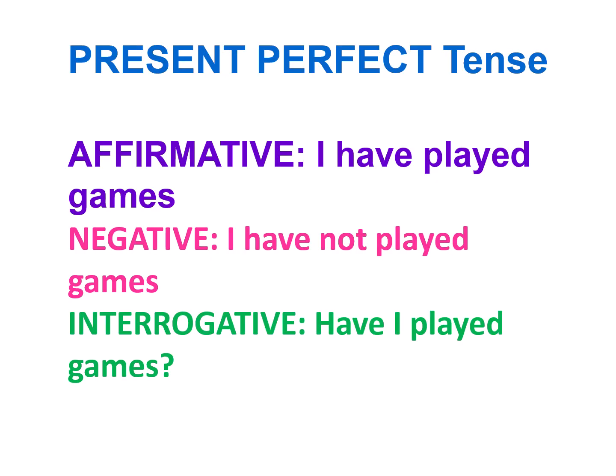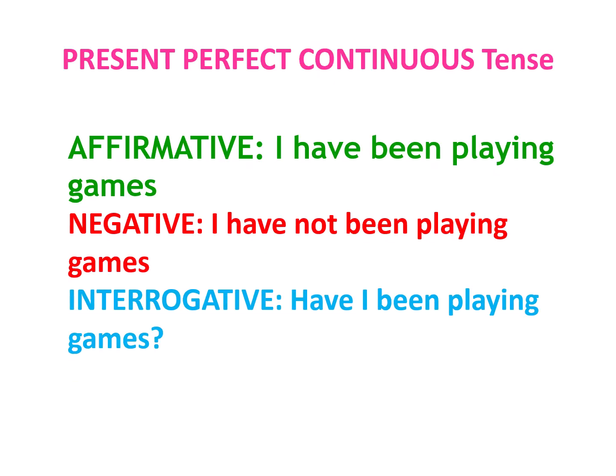Next is the present perfect tense. The affirmative sentence is, I have played games. The negative is, I have not played games. And the interrogative form is, have I played games? This tense is used to show actions that have just been completed or whose time is not specified but have relevance to the present.